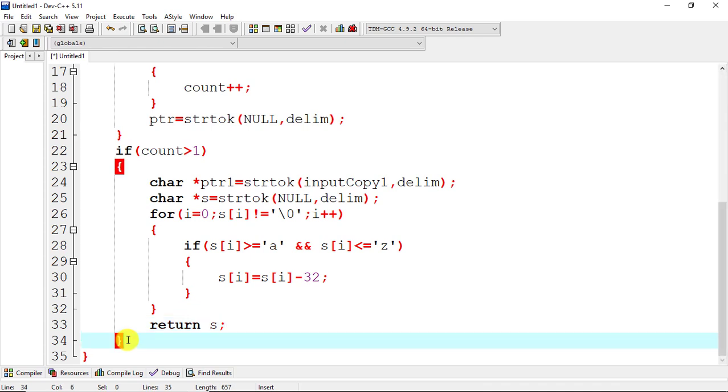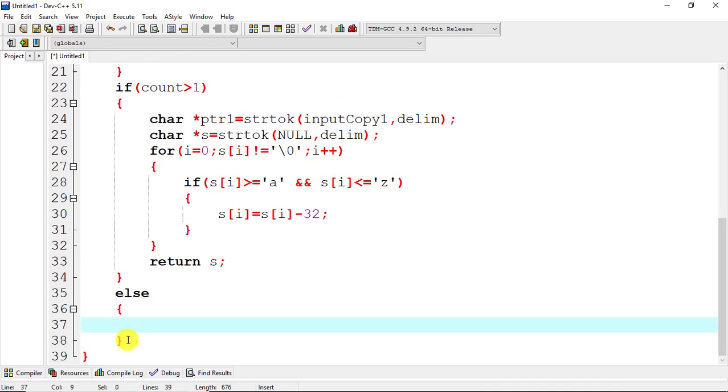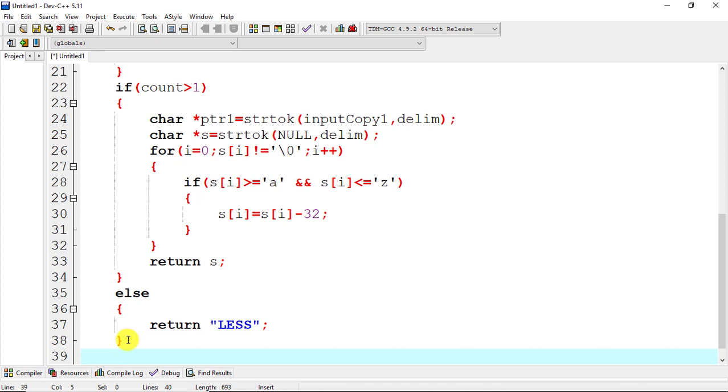Now we will write the else part. Else return less. At last we will free input copy.